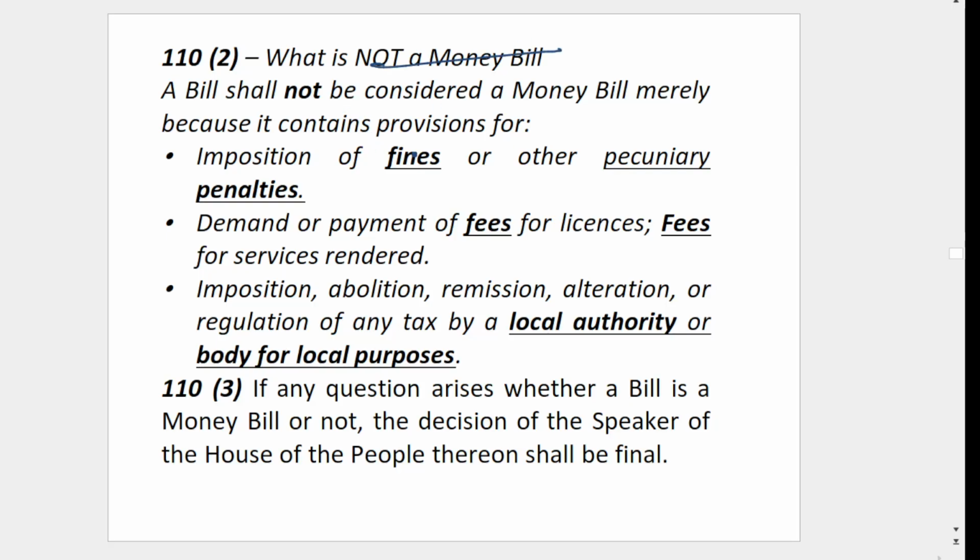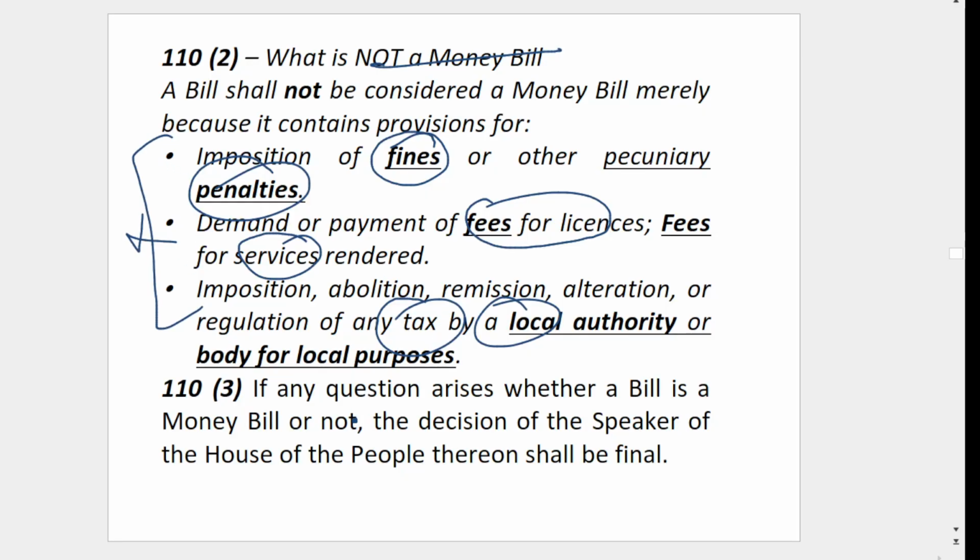So here what is not considered, for example some fines. For example, when you are driving, the traffic police imposes some fine, no, that is not a money bill. For example, if I want to collect 10,000 rupees as a fine from traffic violators, that bill is not a money bill. So any fine or any penalty you are imposing is not a money bill. Any fees, license fees, or service fees, or any tax imposed by the local authority, these things are not a money bill.